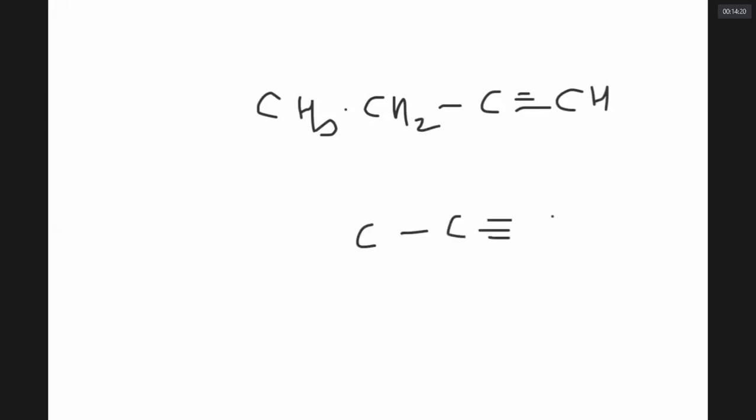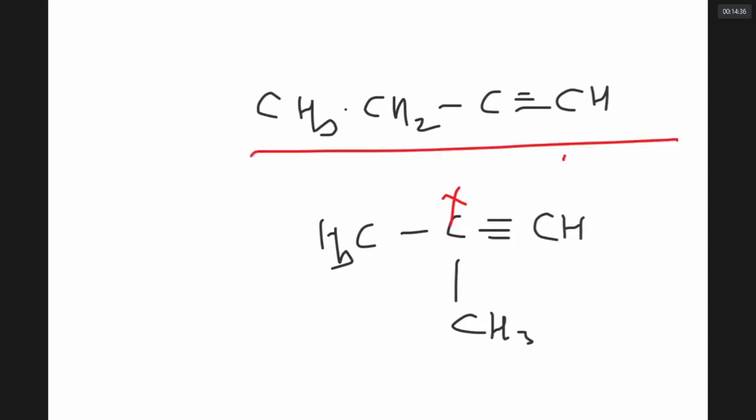If this alkyne has 4 carbons, can I write a chain isomer keeping 3 carbons like this on one side chain? Can I write like this? No, sir. Why can't I write? This carbon is becoming pentavalent, which is not possible. There is no way to write chain isomers if the alkyne has 4 carbons.